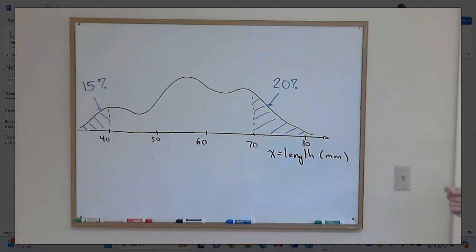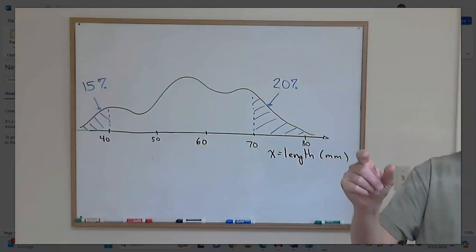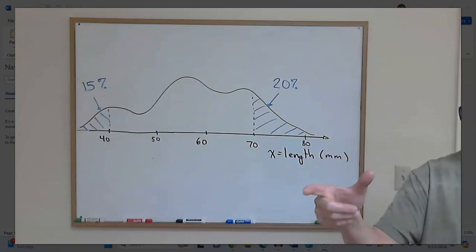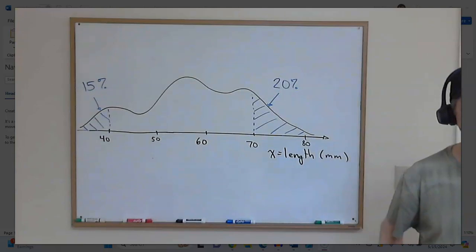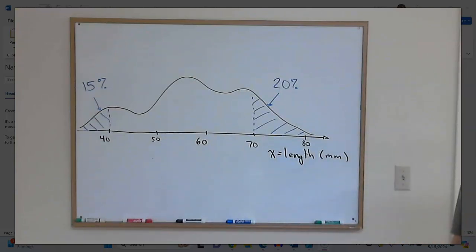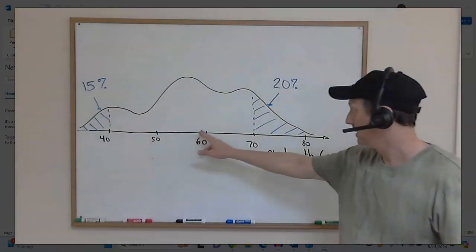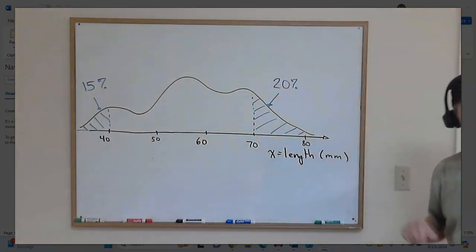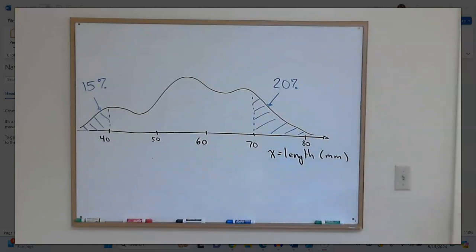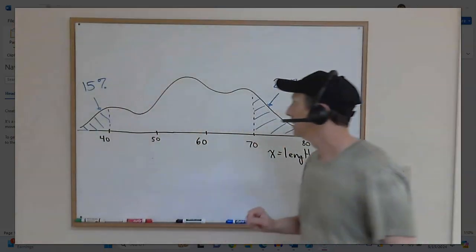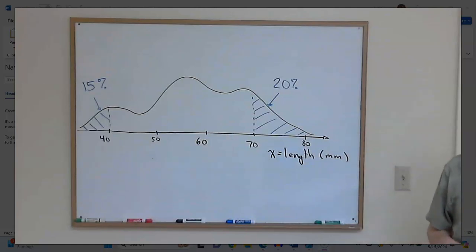Well, when worms grow, do they stay at one length for some period of time and then just pop to a longer length and then just pop to another longer length? No, they don't grow like that. That would be discrete. But we know that living things grow continuously. So if a worm started at this length, it would grow continuously, and its length could occupy any point along this continuum. Length is a continuous variable. That's why we've drawn a smooth curve up here as opposed to blocks of rectangles.